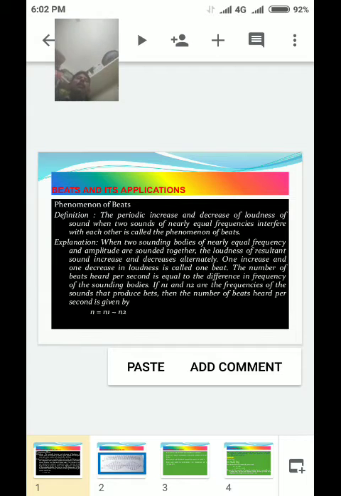This is the phenomenon of beats. The definition and explanation are complete.